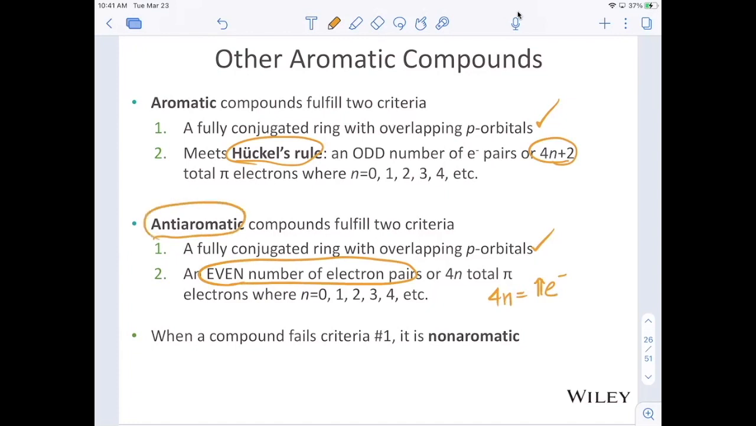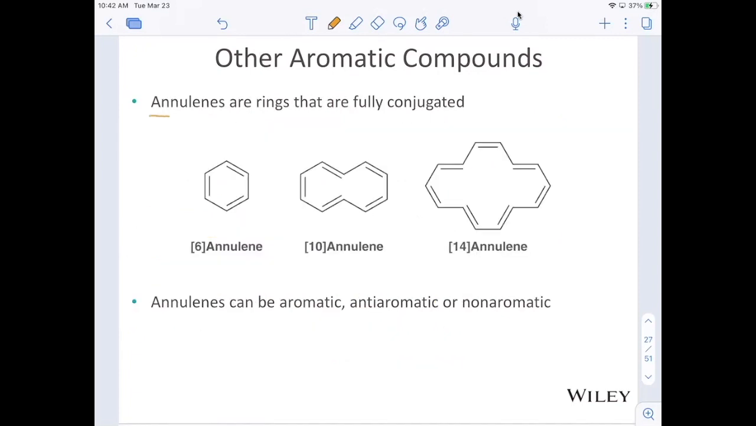If a compound fails criteria number 1, it is called non-aromatic. So annulenes are compounds that have conjugation. This has 6 pi electrons, 1, 2, 3, 4, 5, 6. And so this one, we've determined, is aromatic. This one has 10 pi electrons, so 4n plus 2 equals 10. It turns out with 10, we actually are aromatic as well.